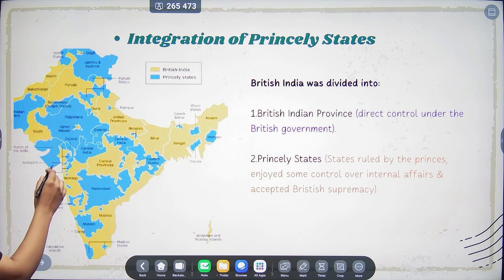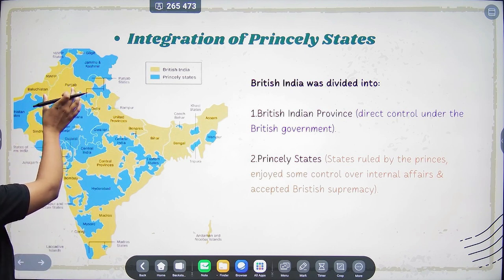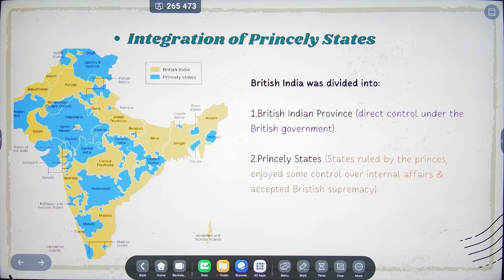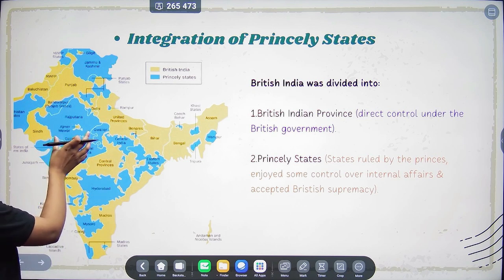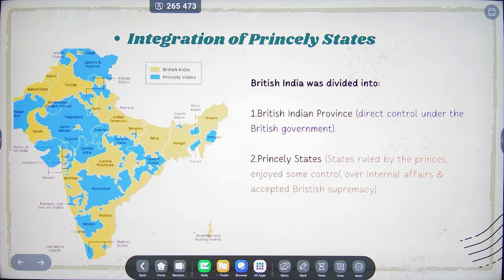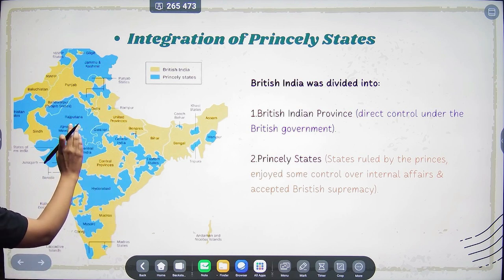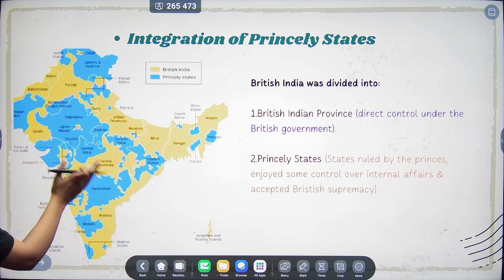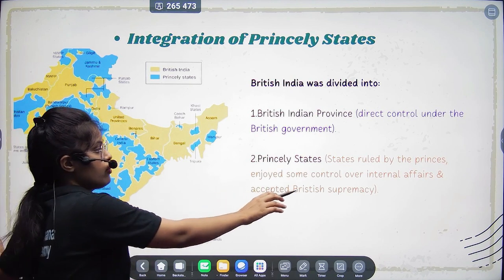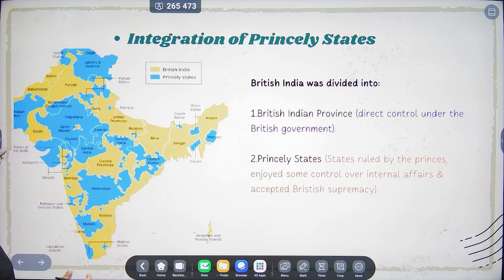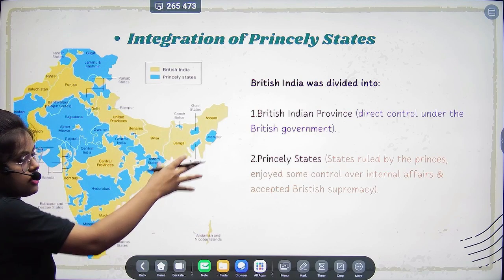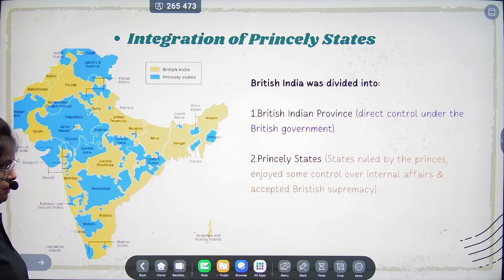So the British province is under the control of British colonial rulers, but princely states were somehow independent in their internal matters, right? So first you have to have clarity about which region is a British province and which is a princely state, and then we will move forward. Here you can see how the internal matters are under the control of rulers in the princely state, and the British province is under the British colonial people, right? Can you see this picture? So I'm going to open the next slide.